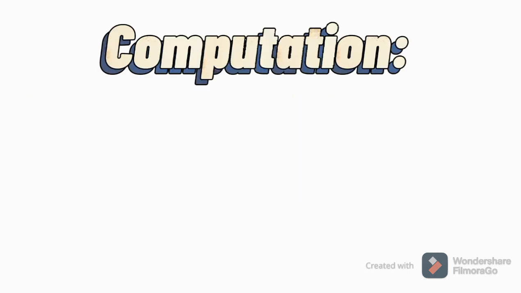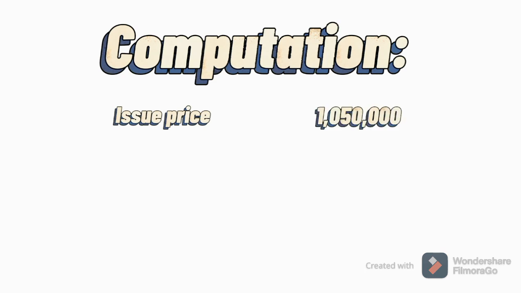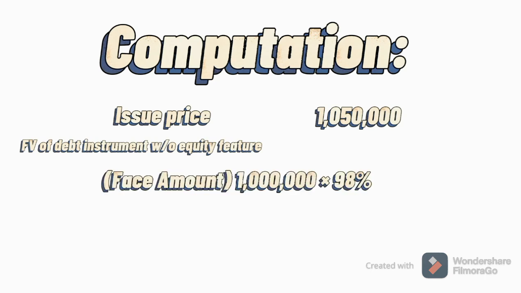For the computation, the issue price represents the cash proceeds from the issuance of the compound instrument, or the asset, which is 1,050,000 pesos. Then, we subtract the fair value of the debt instrument without equity features. To get that, we refer to the face amount, which is 1 million, multiplied by 98%.